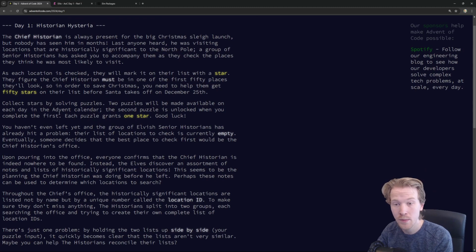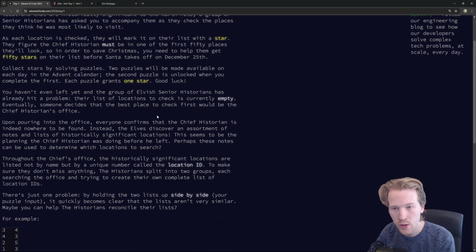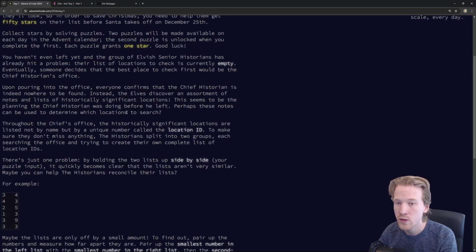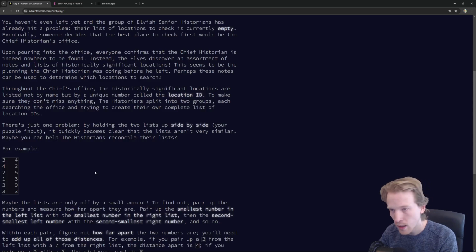We're going to get 2 puzzles made available each day, and the second puzzle will be unlocked when we complete the first. And so each puzzle grants 1 star. Good luck. All right, so you haven't left yet, and the group of elvish senior historians has already hit a problem. Their list of locations to check is currently empty. Eventually, someone decides that the best place to check first would be the chief historian's office. Upon pouring into the office, everyone confirms the chief historian is indeed nowhere to be found.